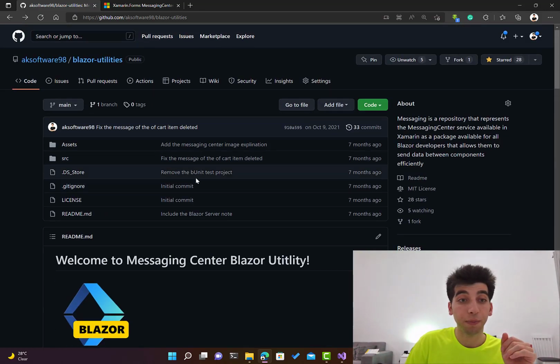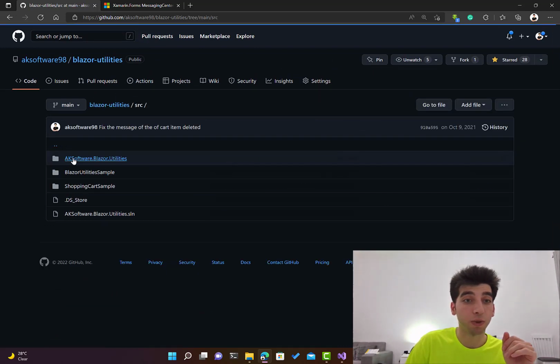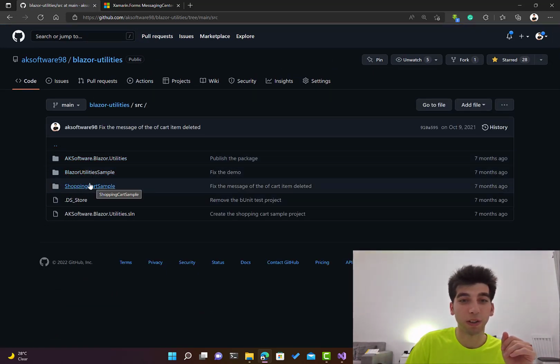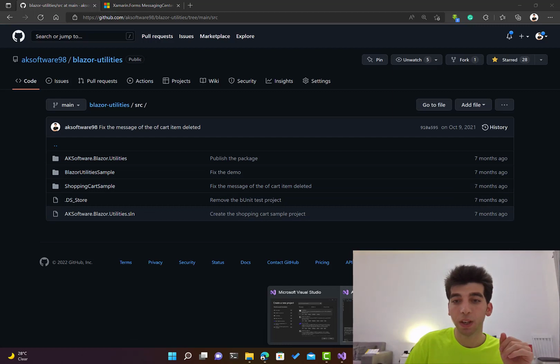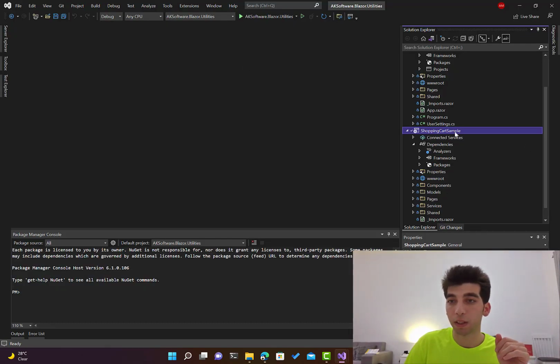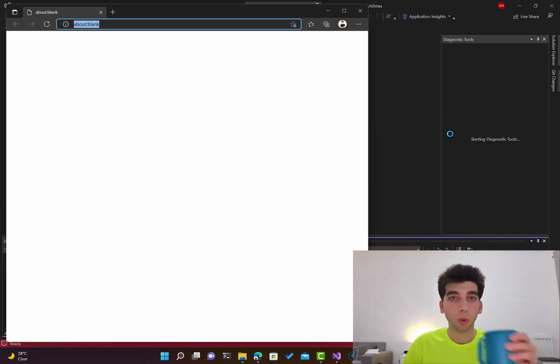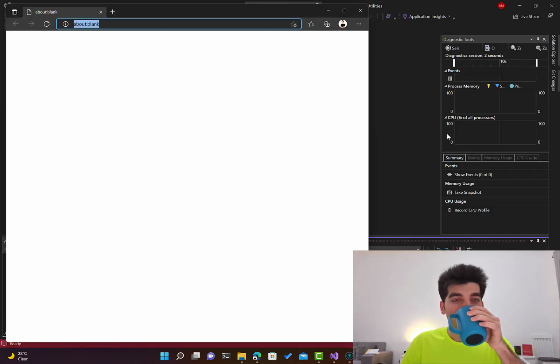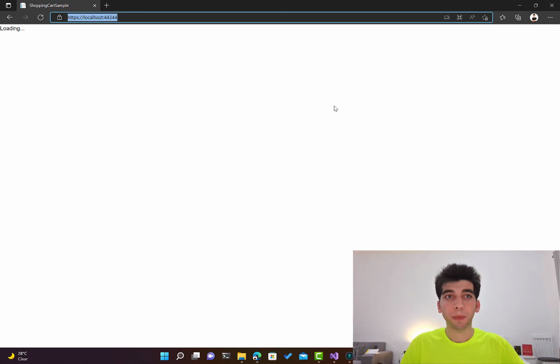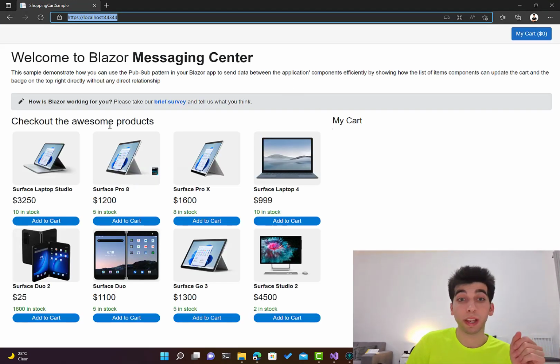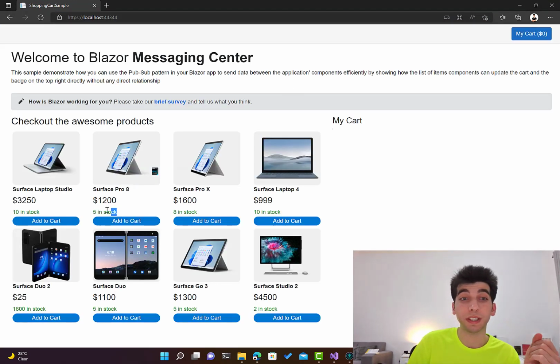But we also have, if you clone this and open the source folder, you're going to notice that we have a shopping cart sample. So if I open this shopping cart sample, basically, if I right click and run it, it's just another sample to show you the power of this utility within a real world project.